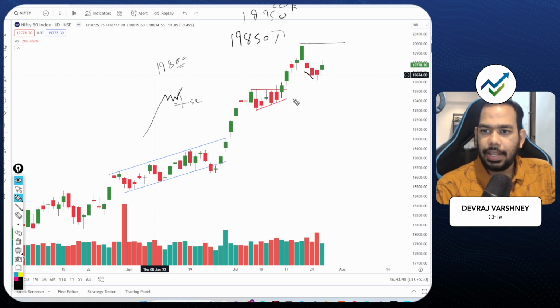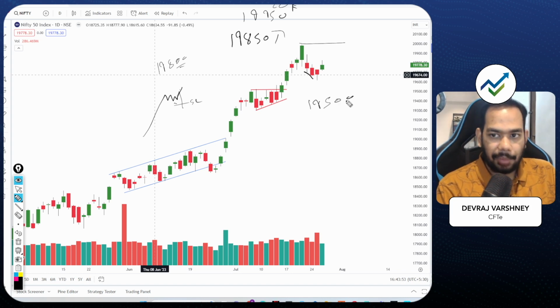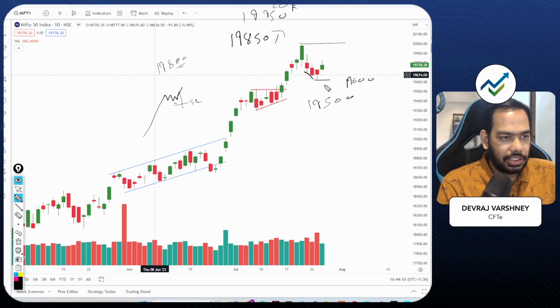For downside, now I would like to wait for the 19,500 level if there is a gap down. If there is no gap down and if the market opens in a sideways zone and then tries to go down, then in that case we will keep this 19,600 level, okay, as a trigger level. If the market goes below 19,600, then one can attempt a downside trade. Otherwise, if there is a gap down opening, especially if the market directly opens near 19,600, 19,650, then I would say wait till 19,500. These are the bigger levels.